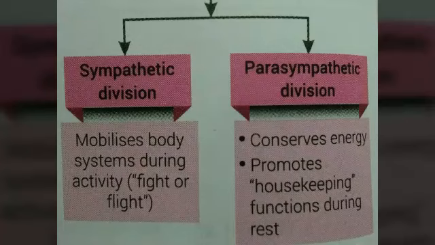So this is the motor neuron, involuntary, which conducts impulses from the CNS to cardiac muscle, smooth muscle and glands. There are two parts, sympathetic division and parasympathetic division. All activities which are not controlled by our own will, that is sympathetic and parasympathetic.